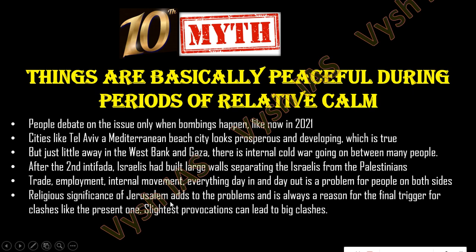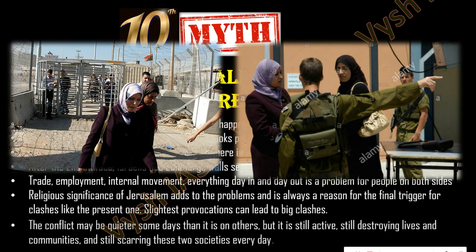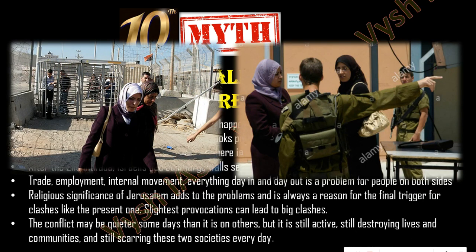The religious significance of Jerusalem adds to the problems and is always the final trigger for clashes like the present one. Slightest provocations can lead to big clashes. As I told, whatever they have, every day in and day out, they have problems. When the religious place, Jerusalem, has an issue, that is when things come in the news. That is when the bombings happen. These kinds of pictures are a normal thing there. Every day people are being questioned, people are checked, and only then can they move from one place to another. The conflict may be quieter some days than on others, but it is still active, still destroying lives and communities, and still scarring these two societies every single day.